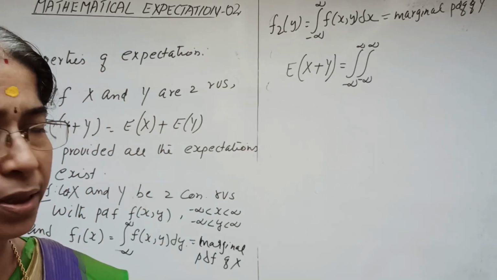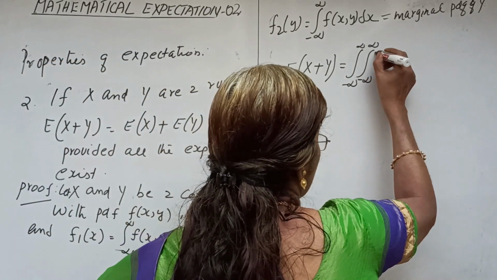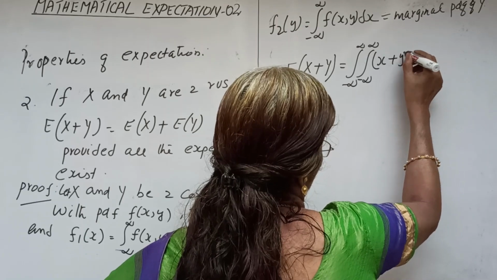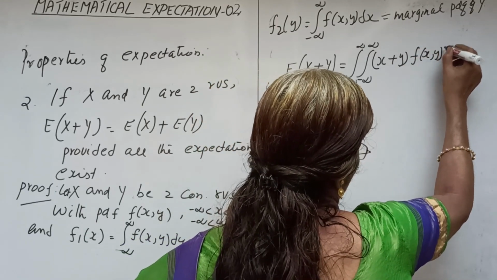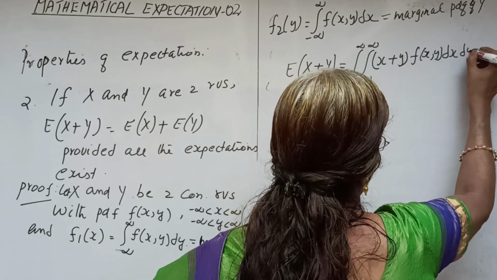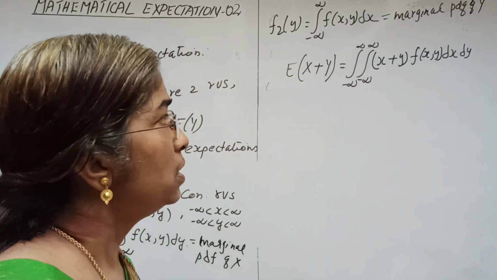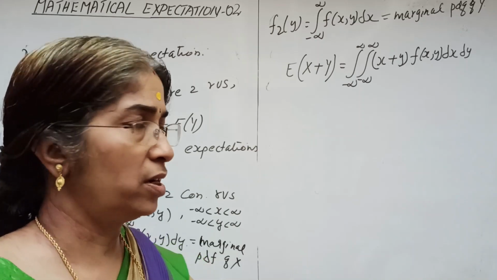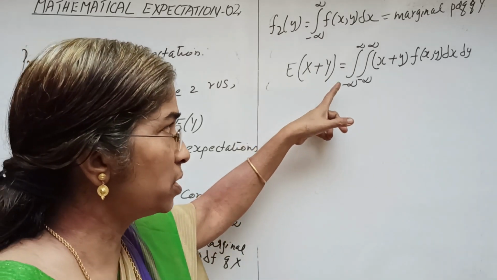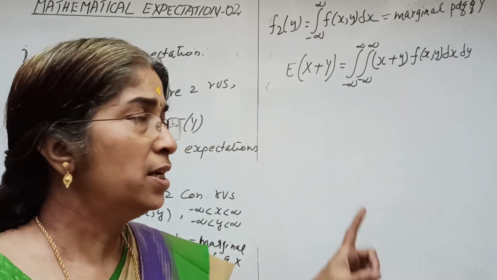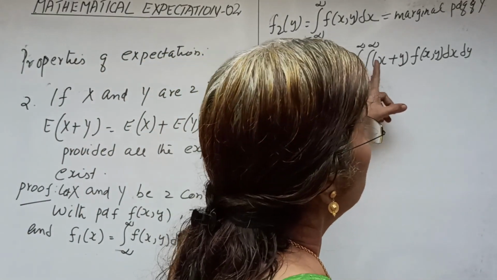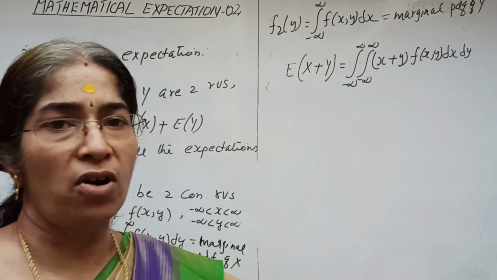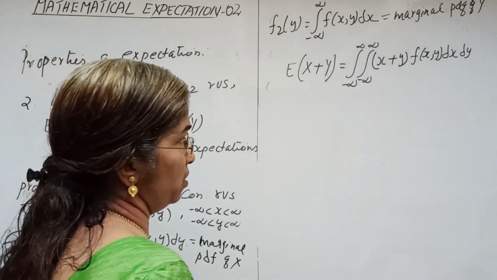of x plus y, the function, into the joint PDF f of x y with respect to both x and y. Expectation of x plus y is defined as the double integral, minus infinity to infinity, of x plus y into f of x y dx dy.